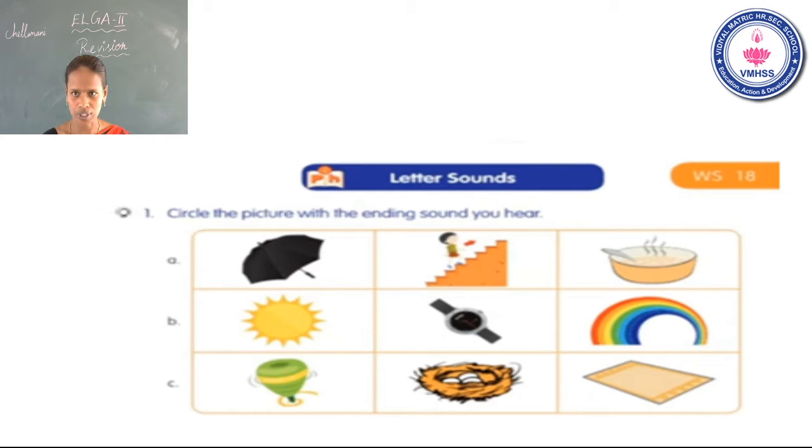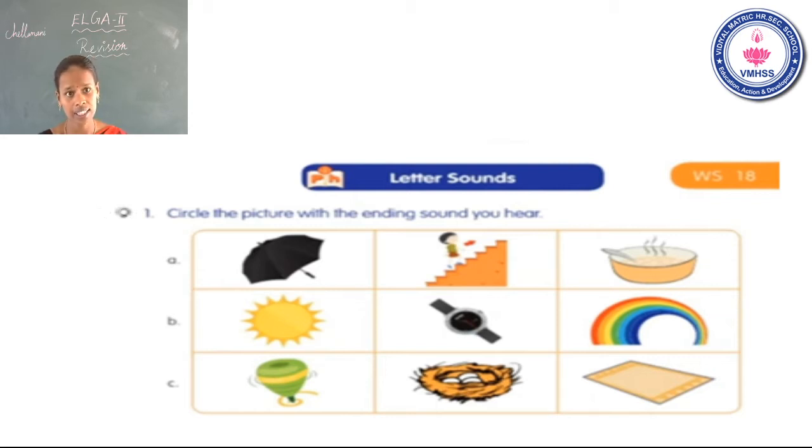Okay. See the first one. Now I told the ending sound s. Okay. See the first picture. Umbrella. Is it the correct answer? No. Up. Beginning sound. P. No. Mix. The end sound is s. Yes, you can circle the picture. Mix. Is that clear? Okay.